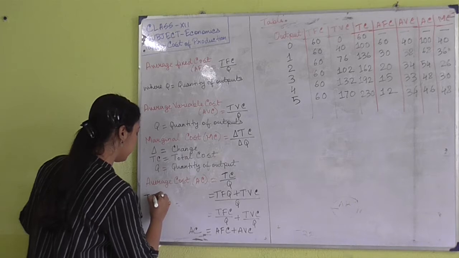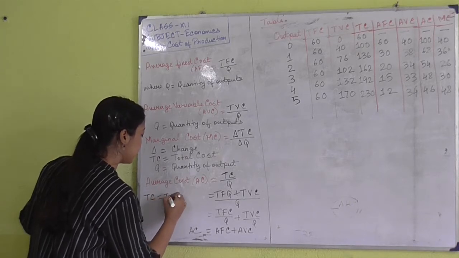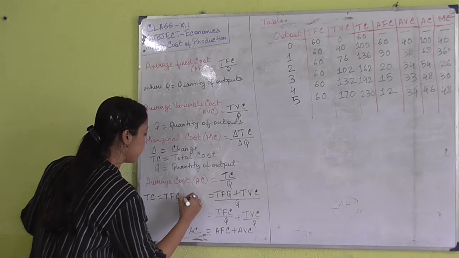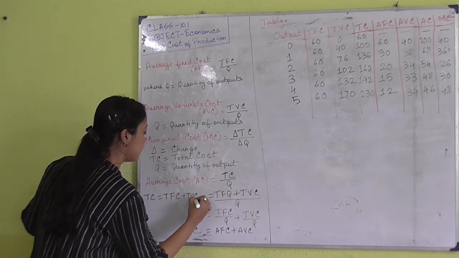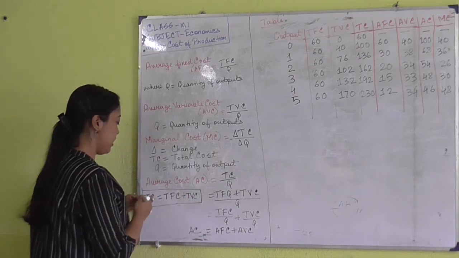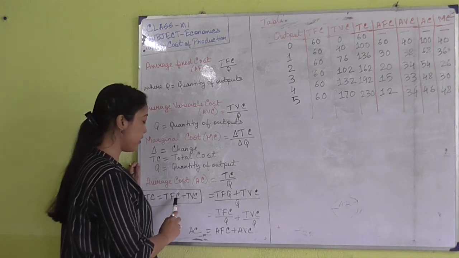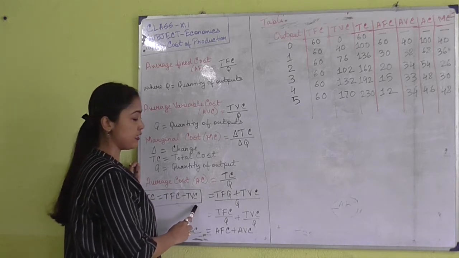I have already explained in the last class that TC always equals TFC plus TVC. That is, total cost is always equal to total fixed cost plus total variable cost.